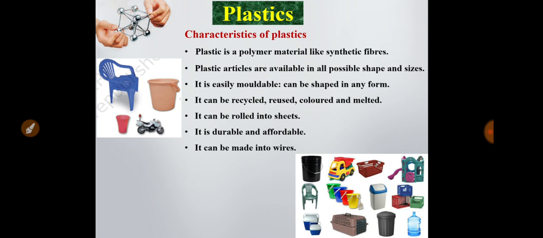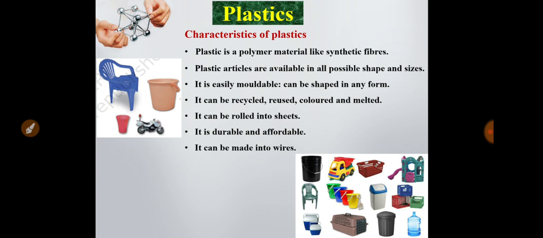It is easily moldable. What does it mean? It can be shaped in any form. You can form any shape of the plastic material by heating. It can be recycled, reused, colored and melted. The plastic material can be recycled. You can heat it, it will form a molten substance and you can shape it in any way. It can be reused and it can be colored. You have seen from the example that there are so many colored plastic materials. It can be melted by heating also. It can be rolled into sheets also.